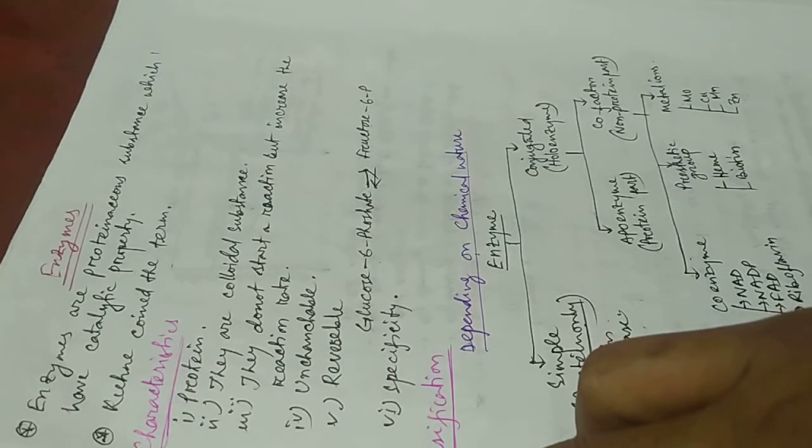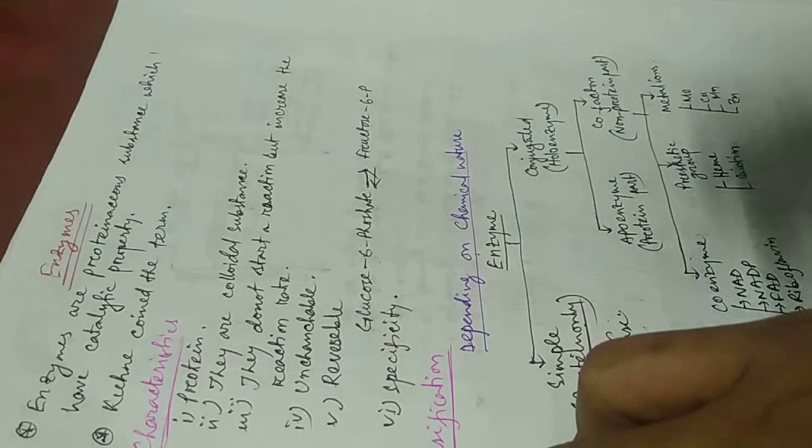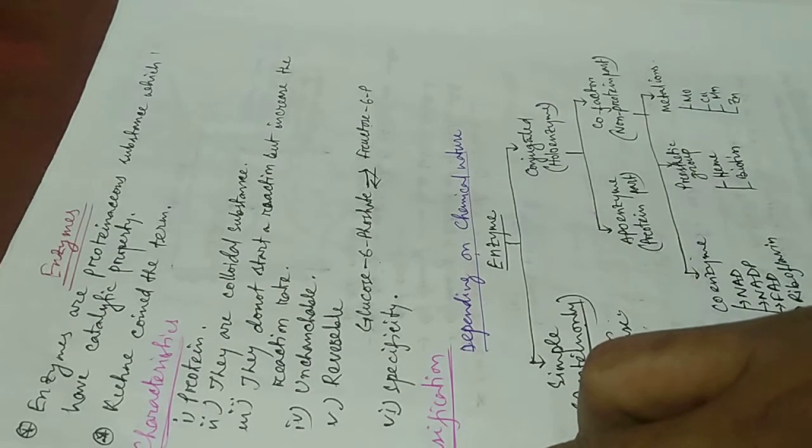Enzymes are proteinaceous substances which have the catalytic property. Enzymes are proteinaceous substances, meaning all enzymes are protein in nature, which have catalytic property. This means the enzymes do not initiate any reaction but they increase the reaction rate. It is the catalytic property of enzymes. So enzymes are proteinaceous substances which have catalytic property.